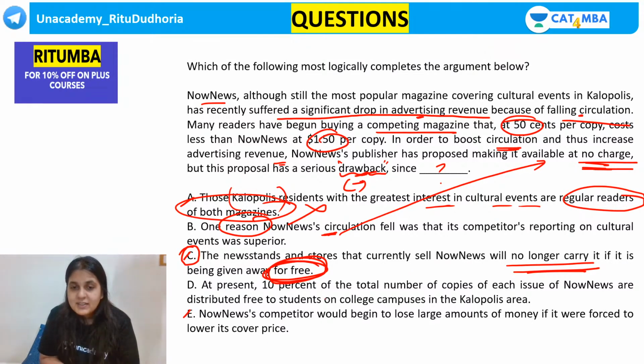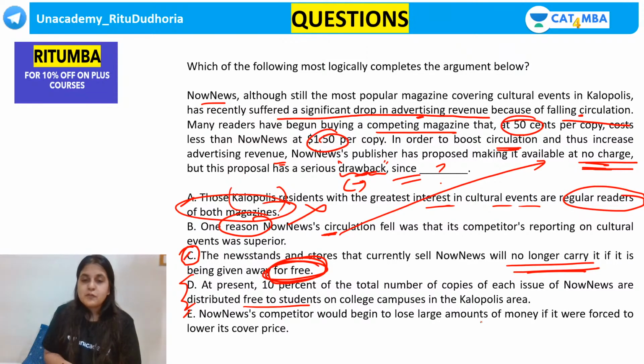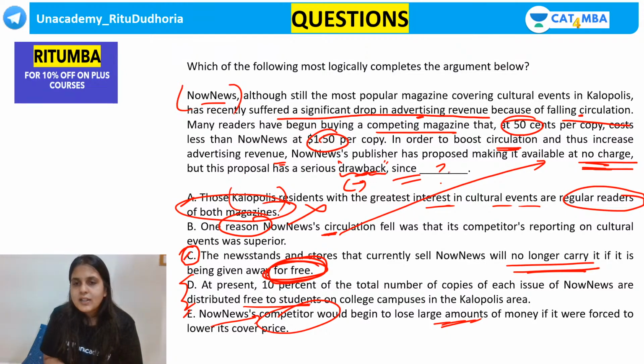At present, 10% of the total number of copies are distributed free to students. This is a fact. This is not giving you the reason. This is not explaining the drawback. Would begin to lose large amounts of money if it were forced to lower its price. Now, who is asking the competitor to lower its price? And if the competitor begins to lose large amounts of money, then for Now News, it'll be good. Then Now News should adopt this strategy. So what is your answer option? Your answer option will be C.